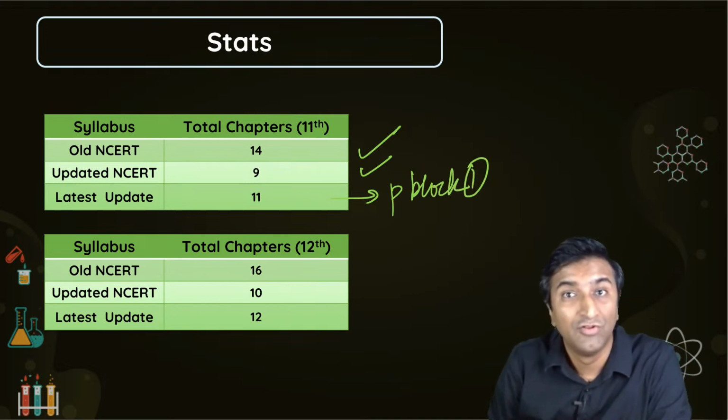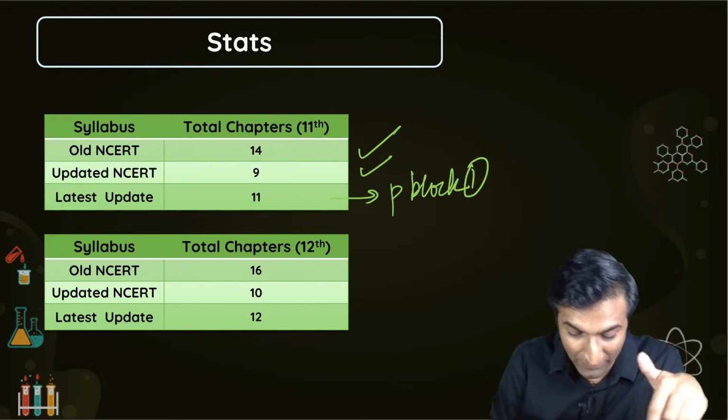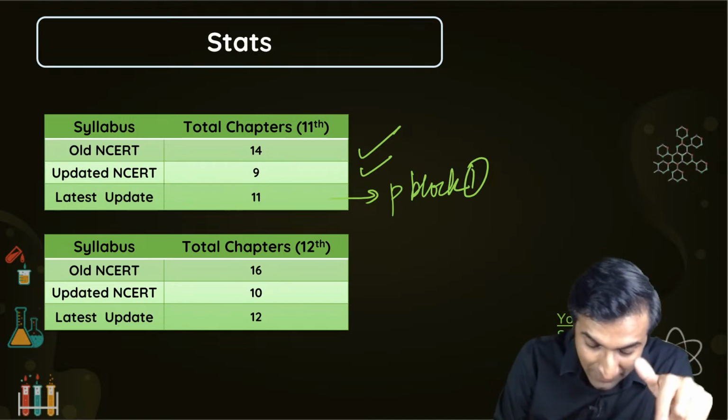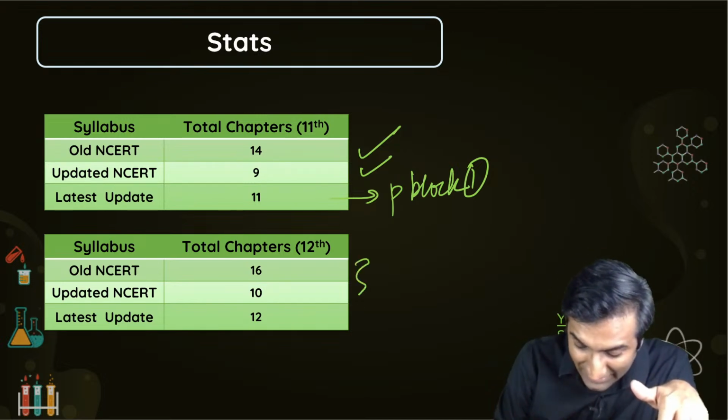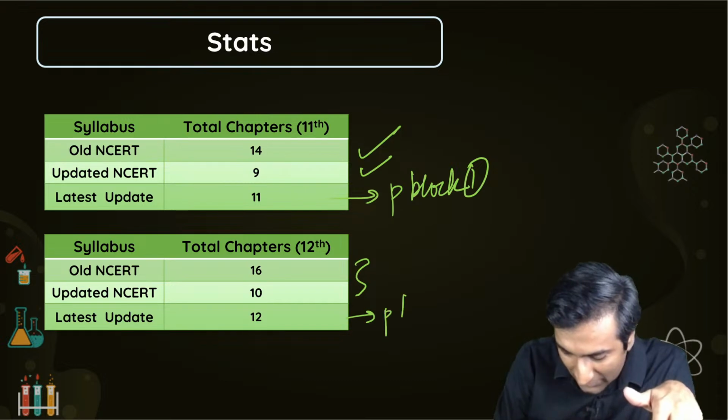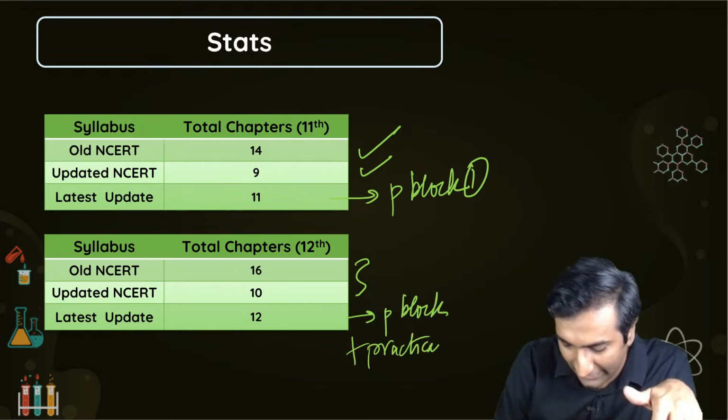दूसरा कौन सा है भाई? दूसरा कौन सा है? Were you paying attention there? Don't worry, we'll look at it again. Old NCERT में same way, और नई NCERT में 6 chapter हट गए. And again, what has come back here is P block and practical chemistry. Okay, that's what is extra over here.